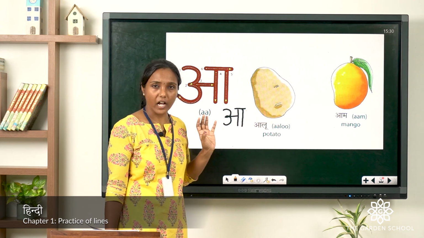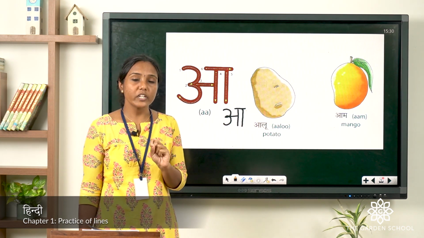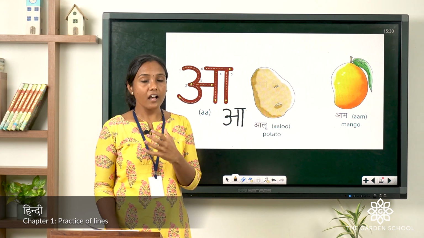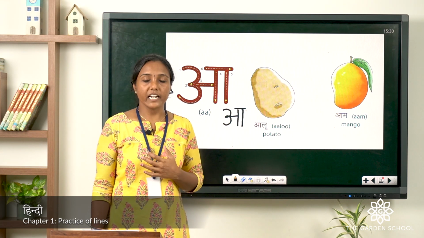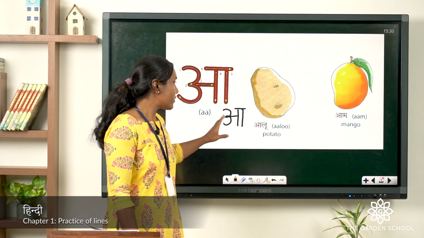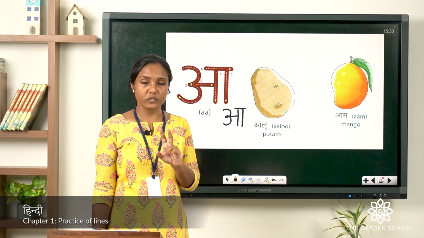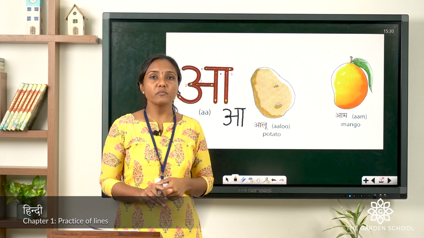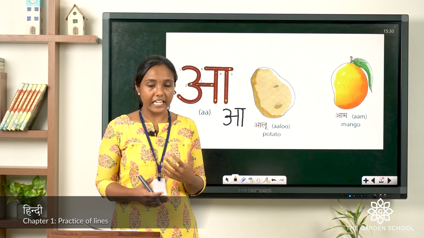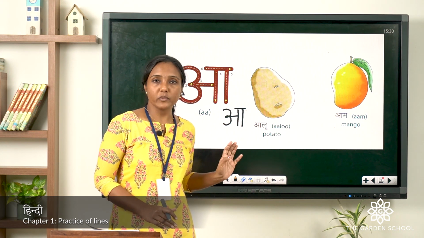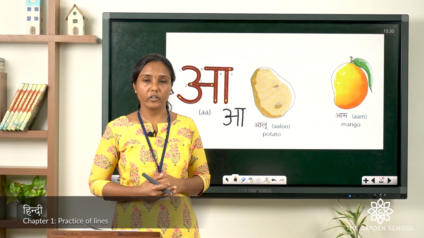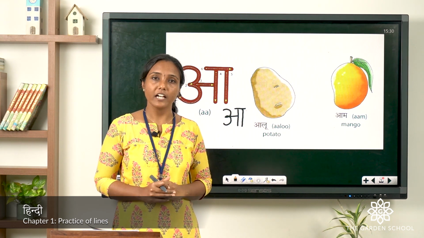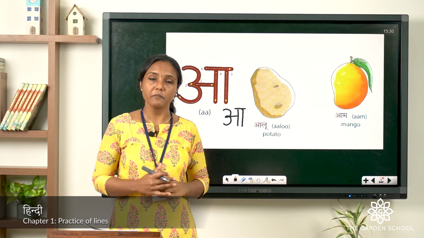So I hope children you understood these two vowels. So what you need to do is today do practice writing a and aa, and the words also you can try writing. At least try writing these two letters which we have learned for today's class. And in the next class we will continue with the remaining vowels in Hindi. So today you get well versed with these two letters, okay. Slowly we will learn it. So it's very simple, so try practicing at home, okay, on the same day, so you will pick it up easily.